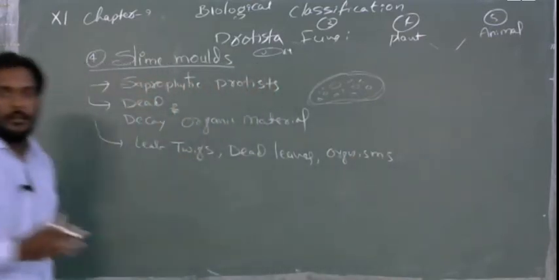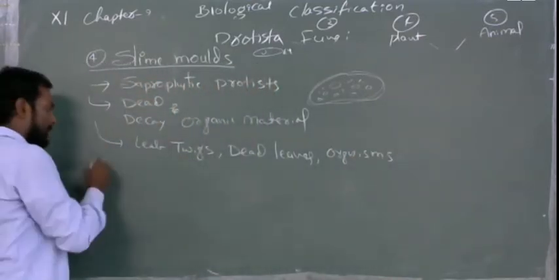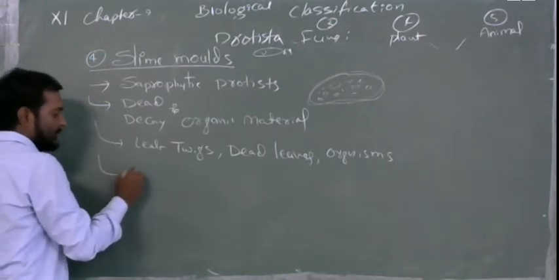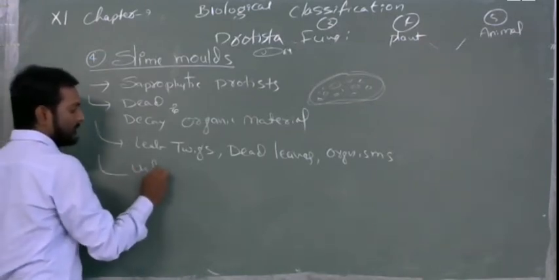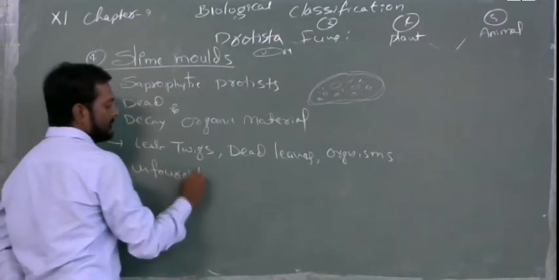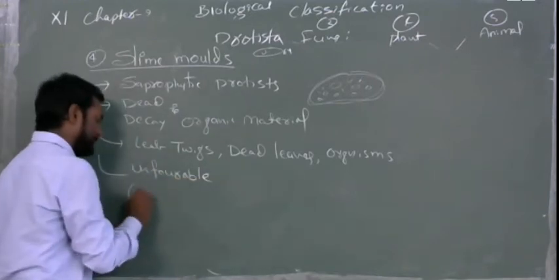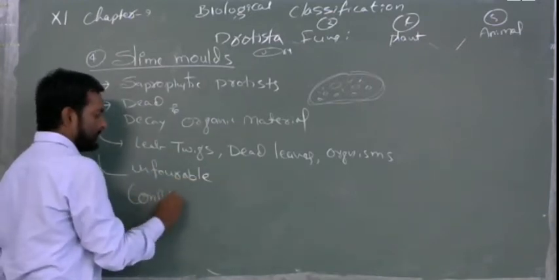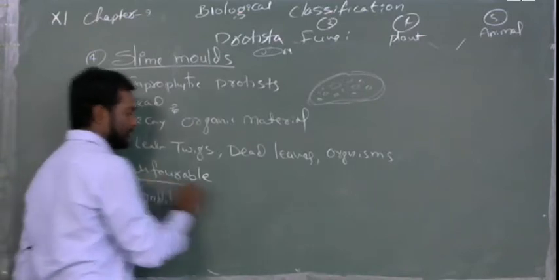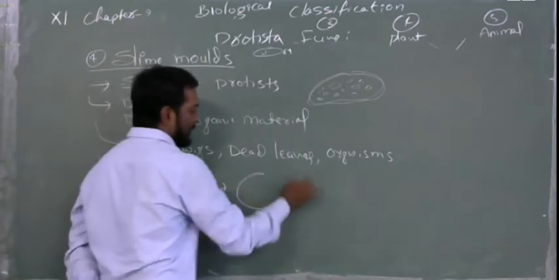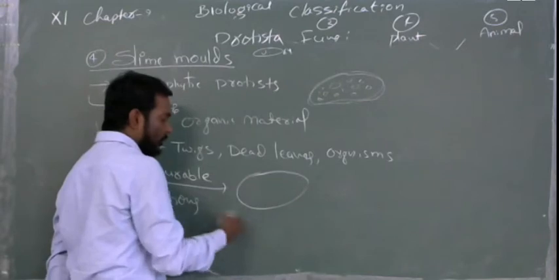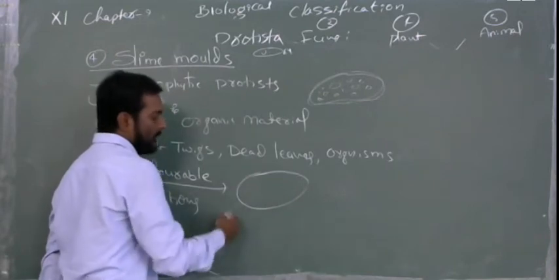Generally they will be in the slime mold nature, but in adverse or unfavorable conditions, they will convert into a plasmodium-like structure, and they will grow in a huge amount, they will become very big.